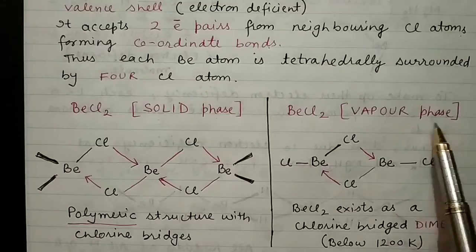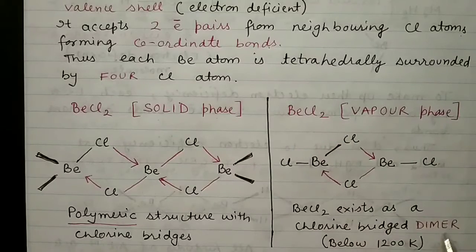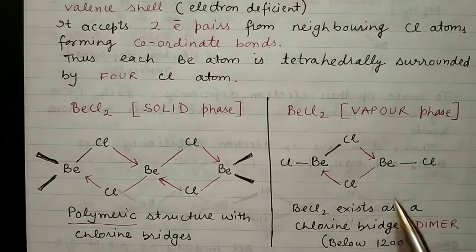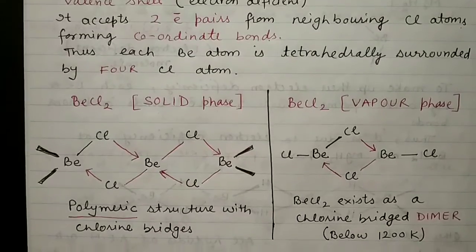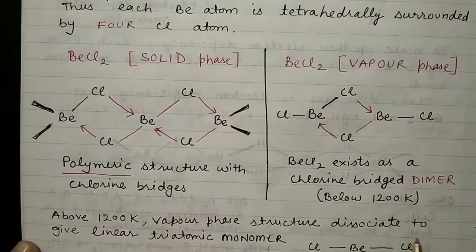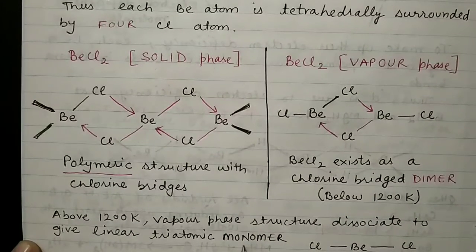In the vapor phase, BeCl2 exists as a dimer, because 2 BeCl2 combine to form a dimer, and here the chlorine bridge takes place. Now this happens below 1200 Kelvin. If we increase the temperature further, above 1200 Kelvin, the vapor phase structure dissociates to give a linear triatomic monomer.